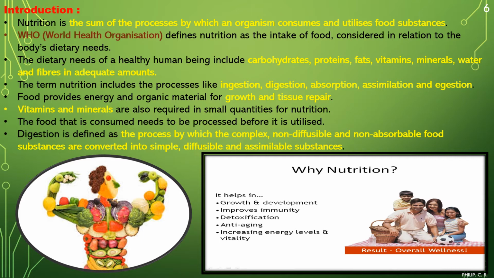If I just add an example over here, if you have seen our grandparents, they are quite healthy, right? Why? Because our grandparents, great grandparents, they are still there at 90 years, 95 years, 98 years, 100 years as well, right? Why? Because they were having natural food, vegetables, fruits, etc. Present day, what are we having? Junk food, right? All this junk food, oily food, sugar, aerated drinks, these are only damaging our immune system. Okay. Further, it increases energy levels and vitality, meaning our energy level is always maintained if we are having a proper nutritional diet or balanced food. Okay.